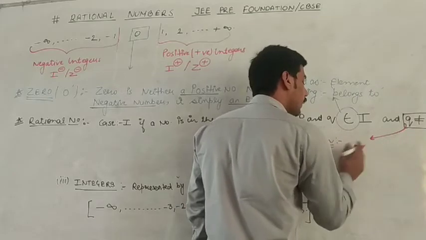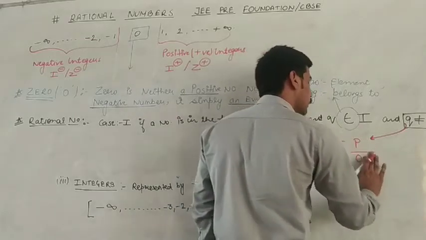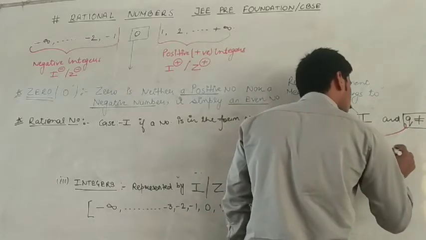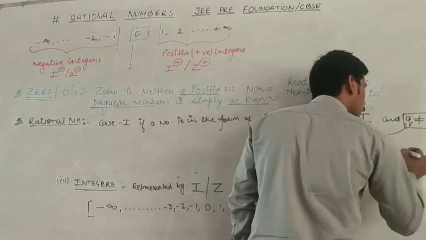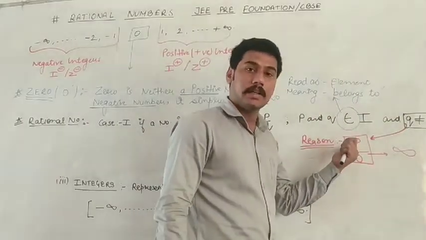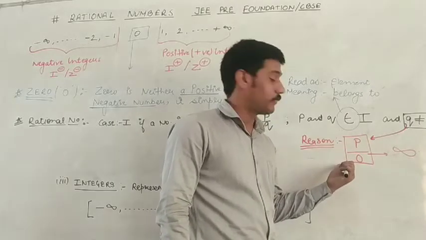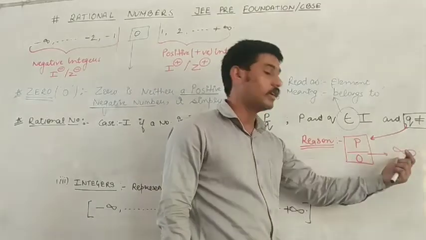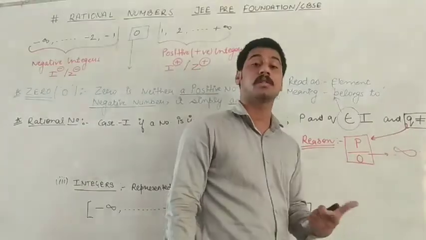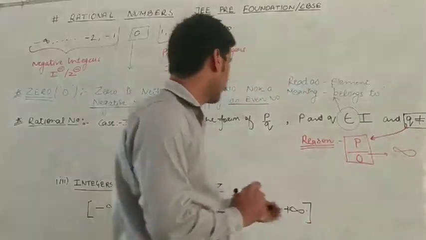Guys, you have any number P in the numerator, but when the 0 comes in the denominator, the solution is always infinity. You have any number in the numerator, but when 0 is in the denominator, the complete solution of that rational number is infinity. This is the mathematical definition of infinity, and this is the reason why Q is not equal to 0. I hope you understood why Q is not equal to 0. Okay, this is the first case.